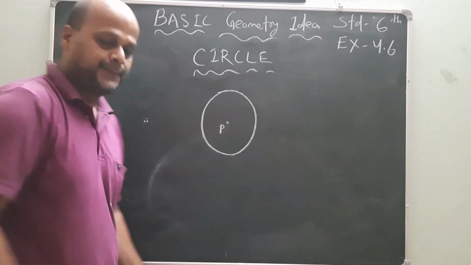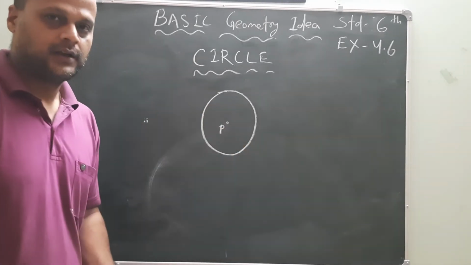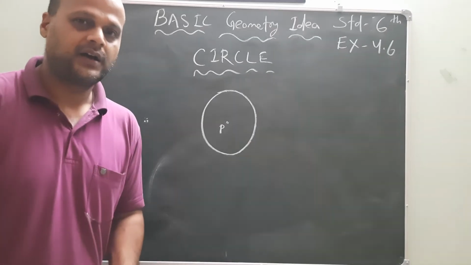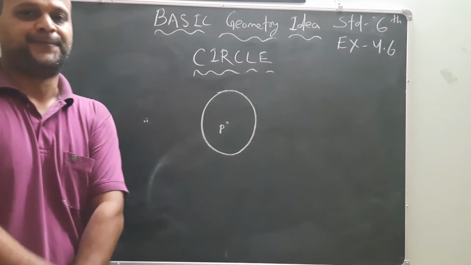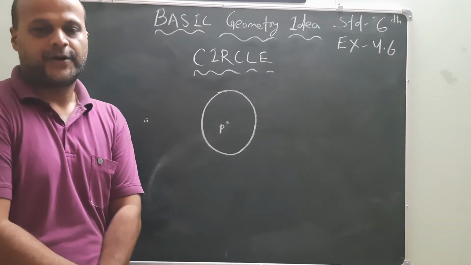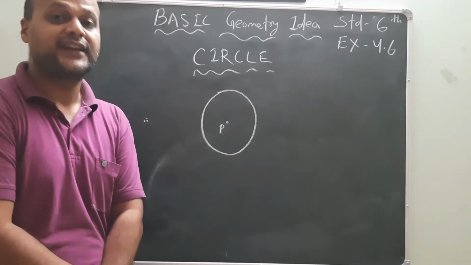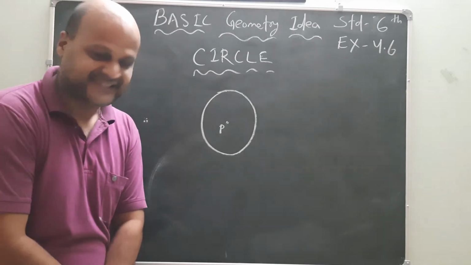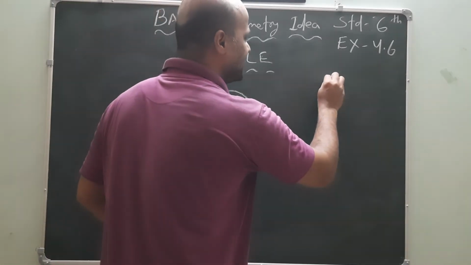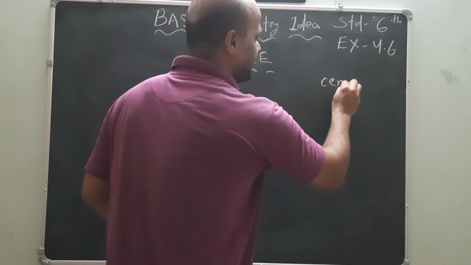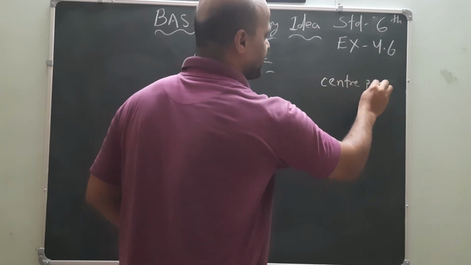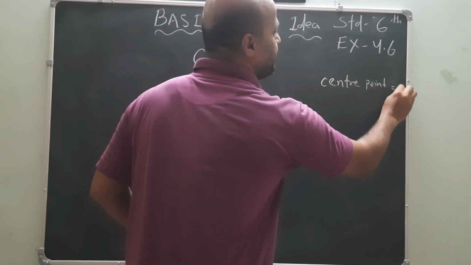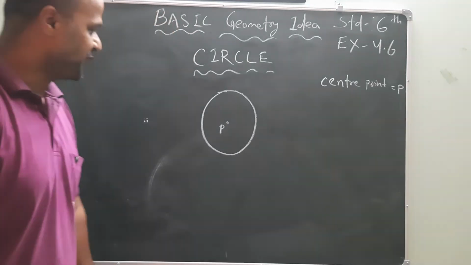In the picture of the circle, what is the name of the center point? What is the center of the circle? Tell me, my dear friends. Yes, the center point is called P. Yes or no?